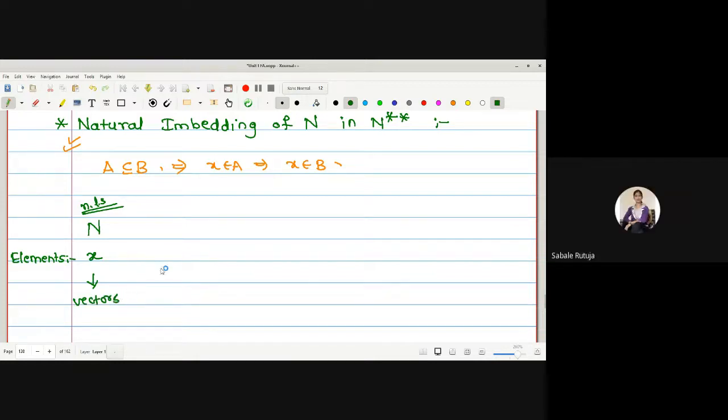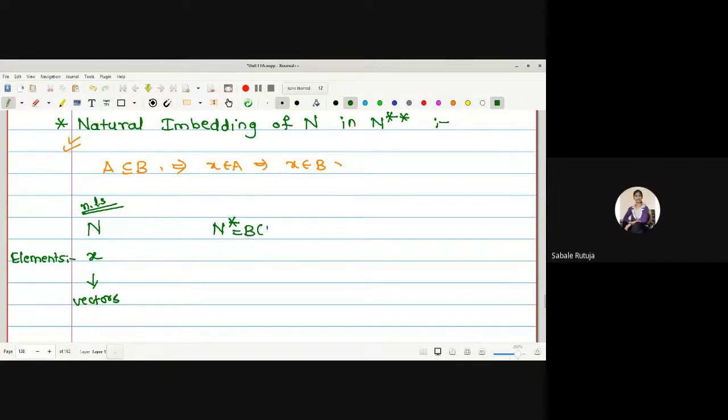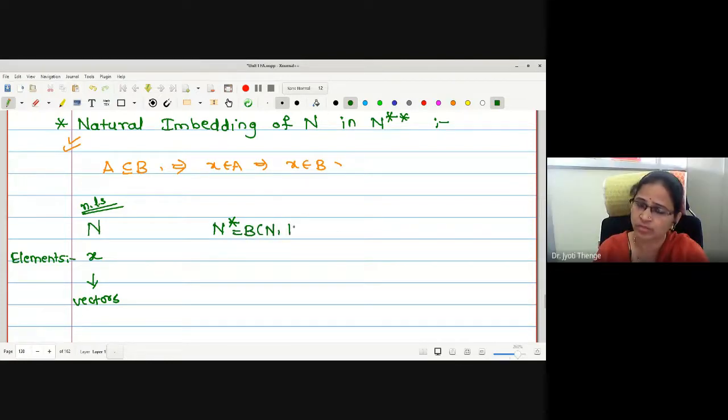Okay. What is N star we have? N star is the dual space of N, or the conjugate space of N.